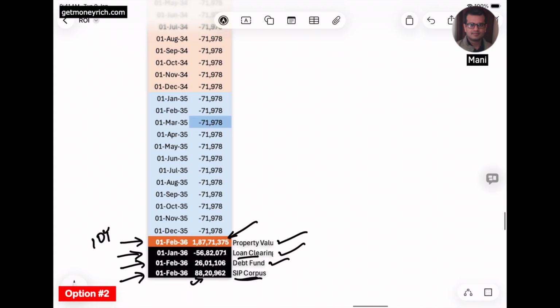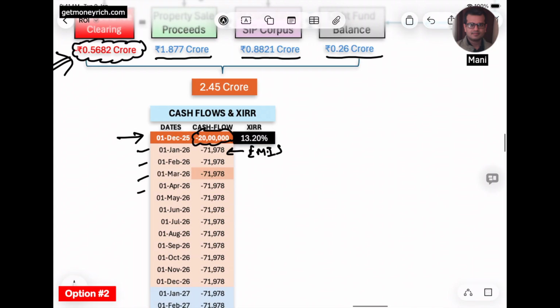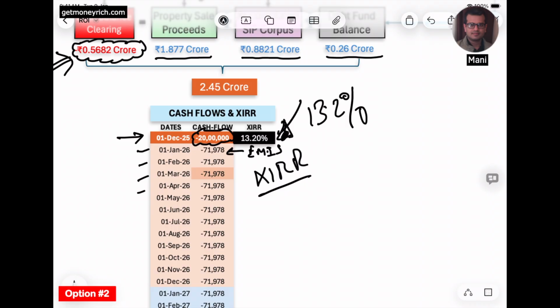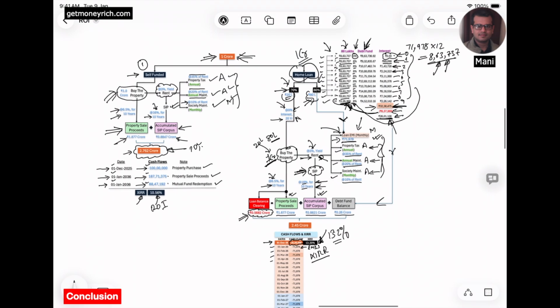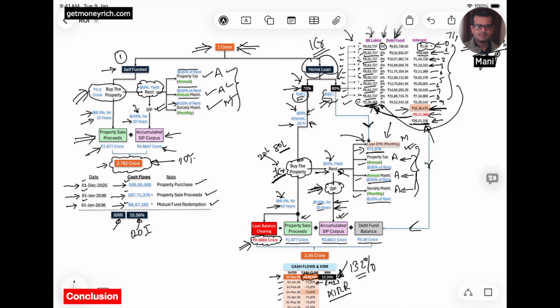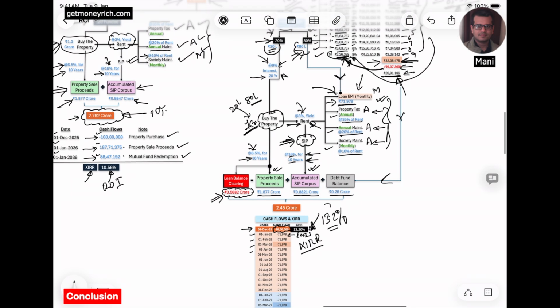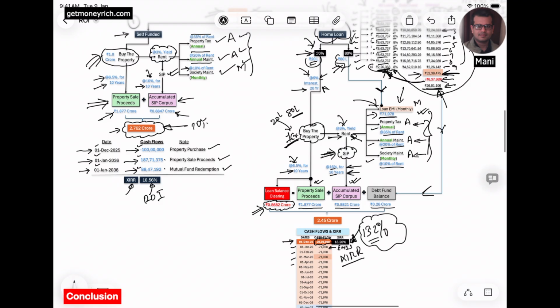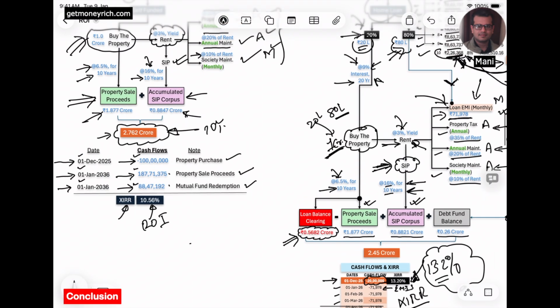So for this kind of cash flow, we will have to use the XIRR formula of Excel or Google Sheet. And by using this formula, I have calculated that his return on investment is 13.2% per annum. So you can see the investment in which he was using a home loan route, the return on investment is coming out to be 13.2%. But for that case where he is using all his money, self-funded money, the return on investment is coming out as 10.56%. But there is something very important to note here.